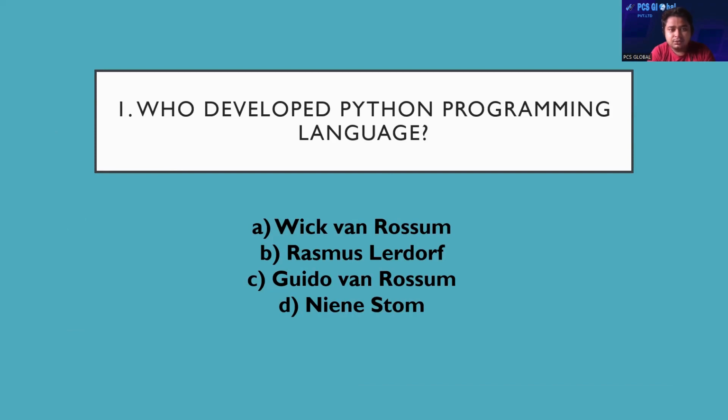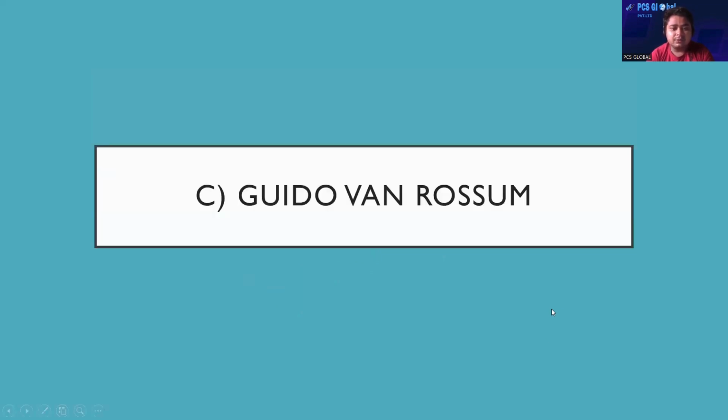Please take your time, but I will now showcase the answer. The exact answer is option C, Guido van Rossum. After inventing Python, he released it in 1991.